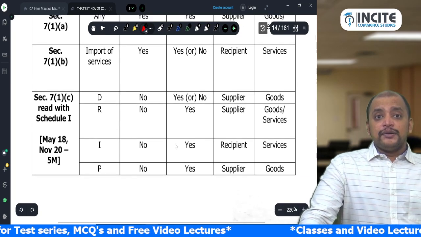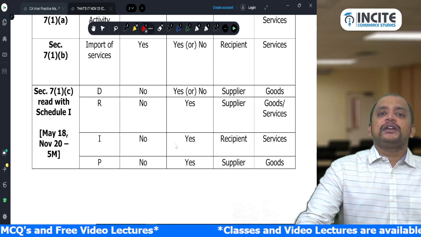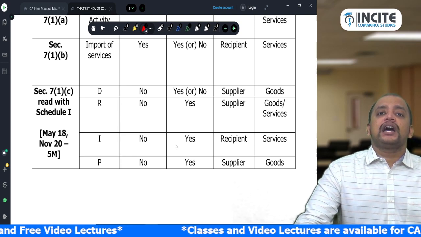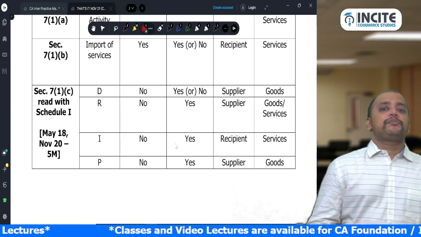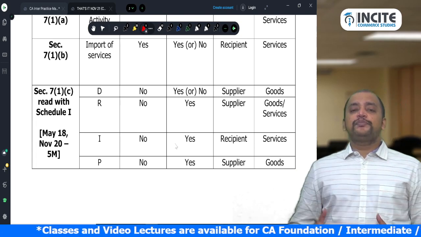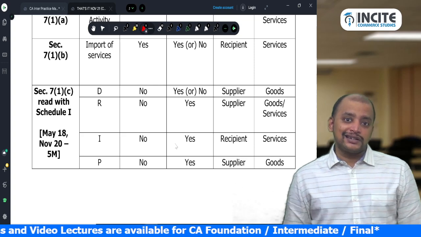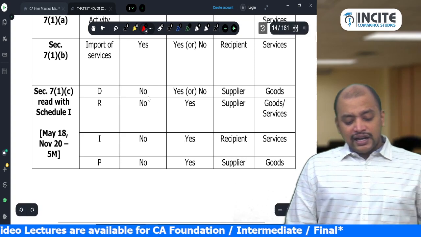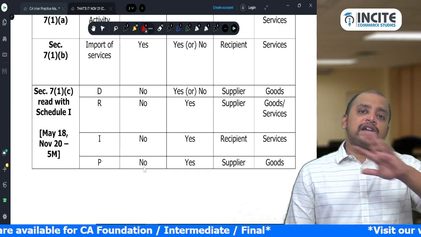And then P for principal-agent transactions. Here the agent should be undertaking to make supply on behalf of the principal. Then between principal and agent it will become a supply, but only with respect to goods, not with respect to services. Is it clear or not? And in all these four cases, DRIP, consideration is not required.